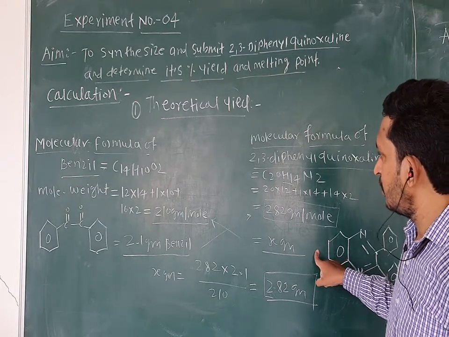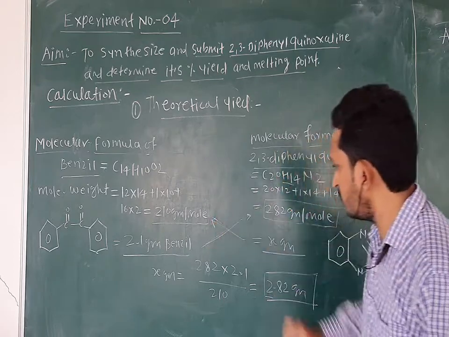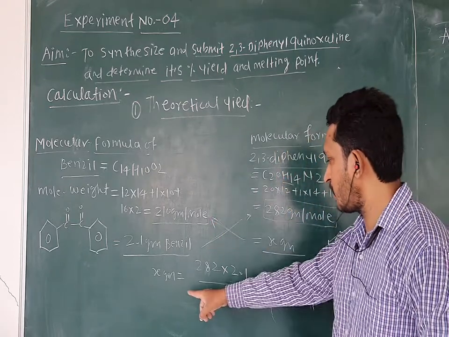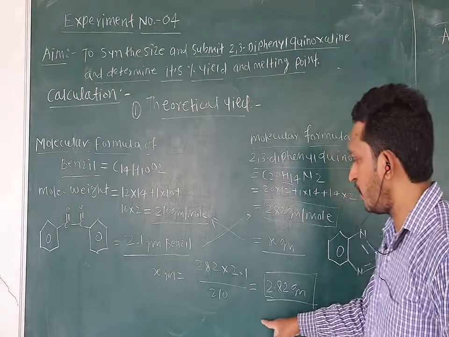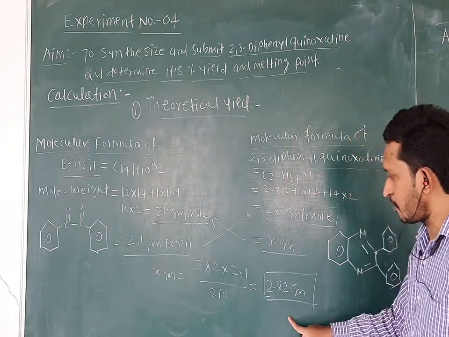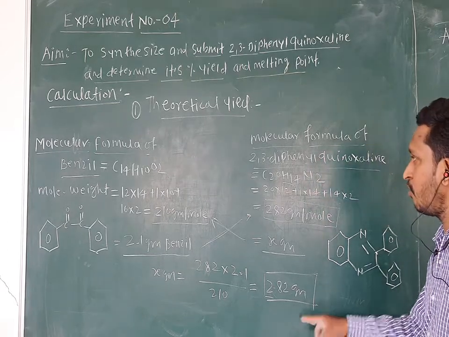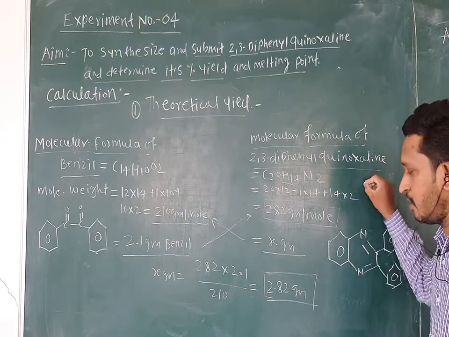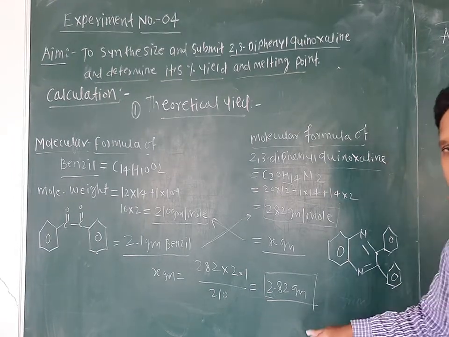So there is a cross multiplication like this. Finally we get x gram equal to 282 into 2.1 divided by 210. After the calculation, we get 2.82 gram. So the theoretical yield of 2,3 diphenyl quinoxaline is found to be 2.82 gram. Now after the theoretical yield, let us do the percent practical yield.